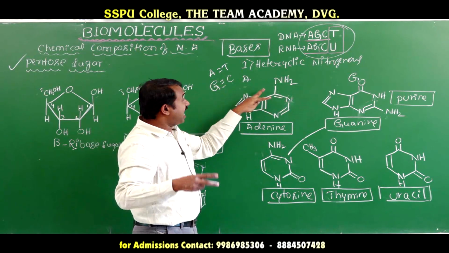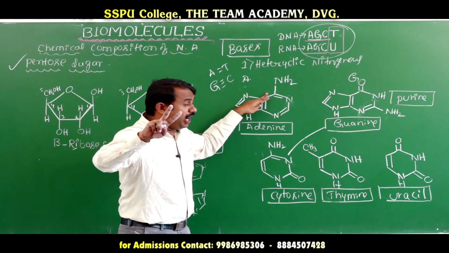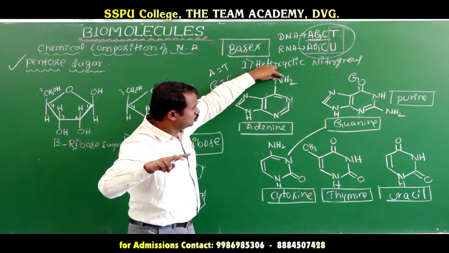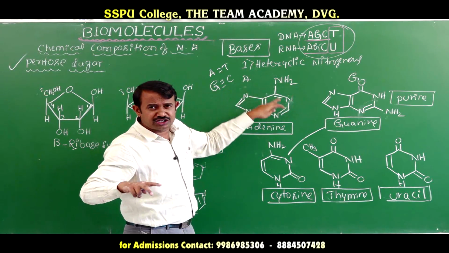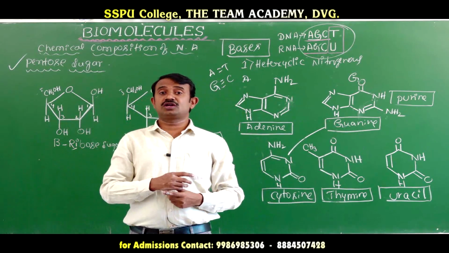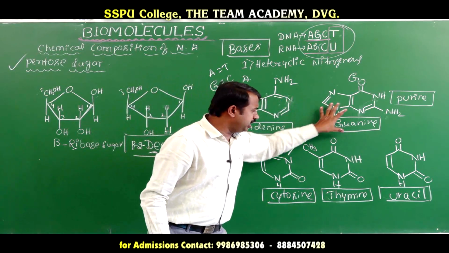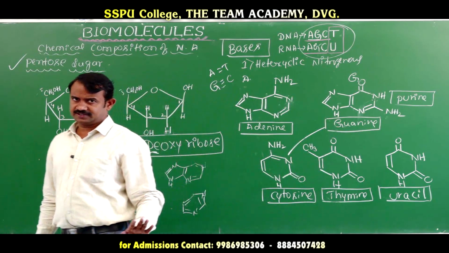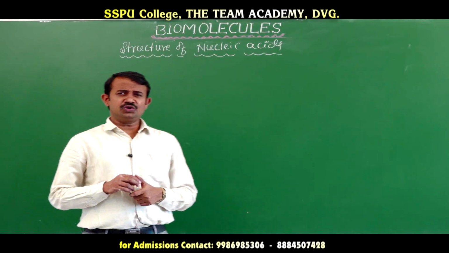That's why adenine forms only two hydrogen bonds. Here NH2, okay, and another one is NH. This is only two hydrogen bonds, but guanine and cytosine have three hydrogen bonds. This is the structure of purine and pyrimidine bases. Next we will go for the structure of nucleic acid.